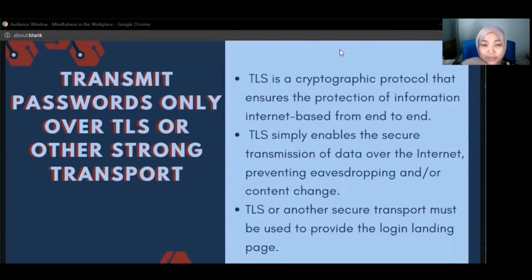TLS enables the secure transmission of data over the internet, preventing eavesdropping and content changes. TLS or another secure transport must be used for login landing pages so that TLS helps prevent an attacker from viewing the unencrypted session ID and compromising user authorization.